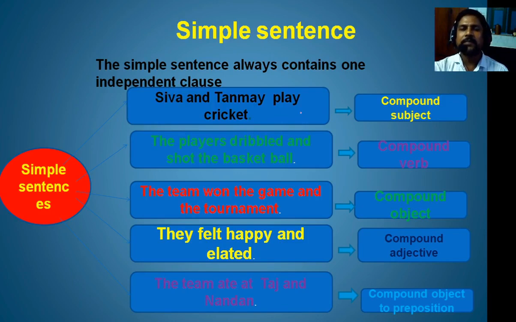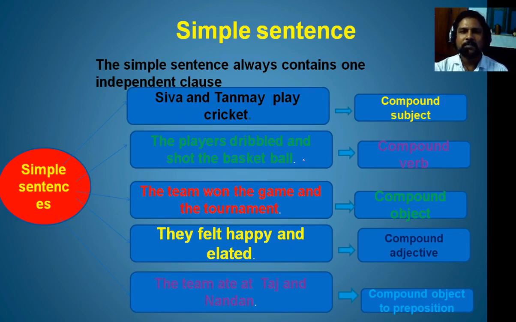Play cricket is the predicate part. That means this sentence contains one subject and one predicate part. Therefore, it's a clause. And the sentence which contains only one clause will be the independent clause, and it's a simple sentence. The simple sentence has only one independent clause.